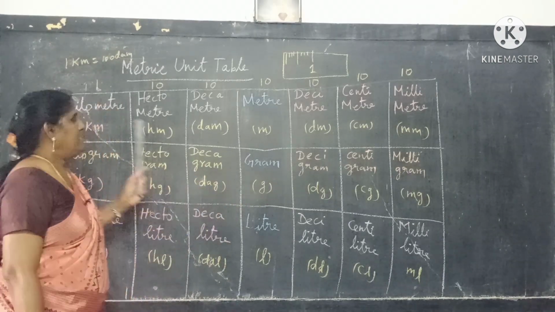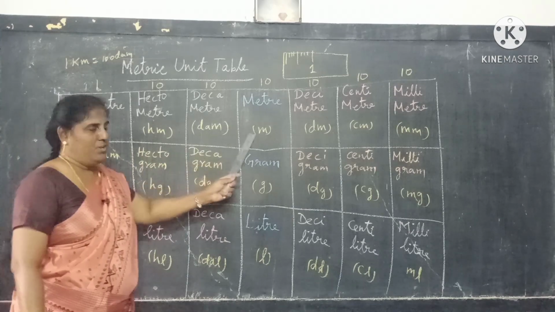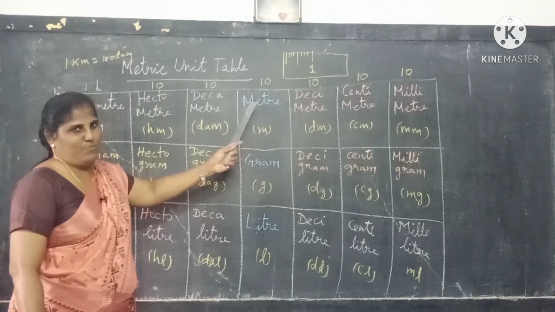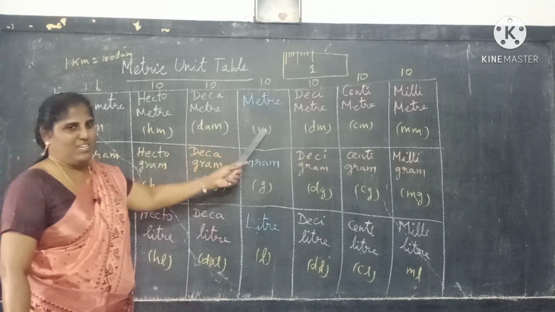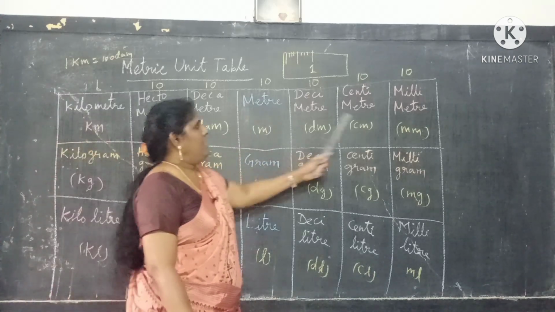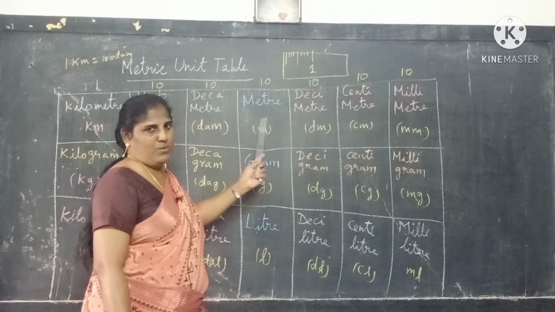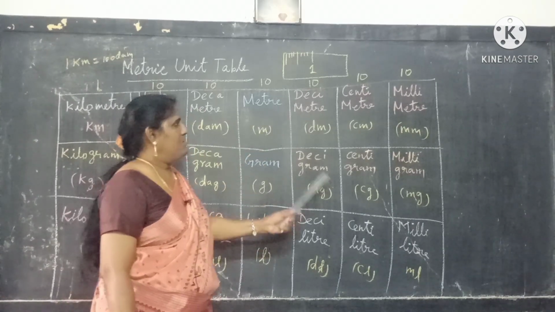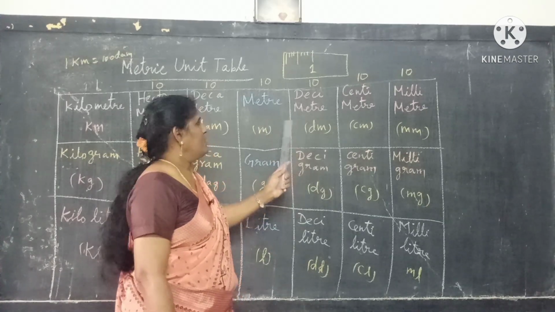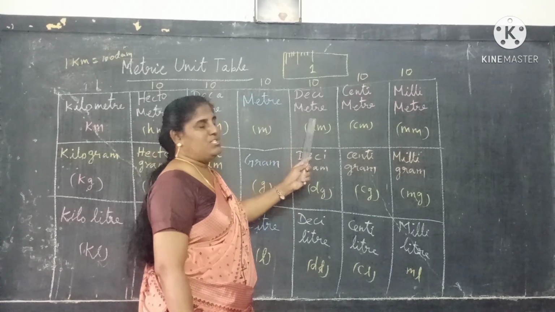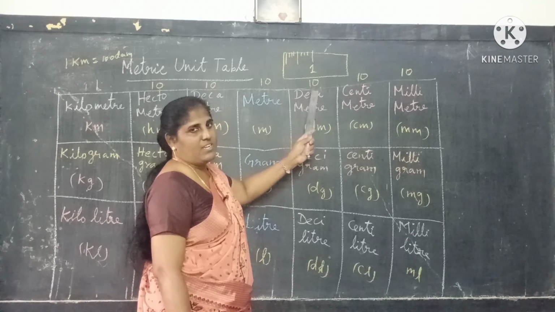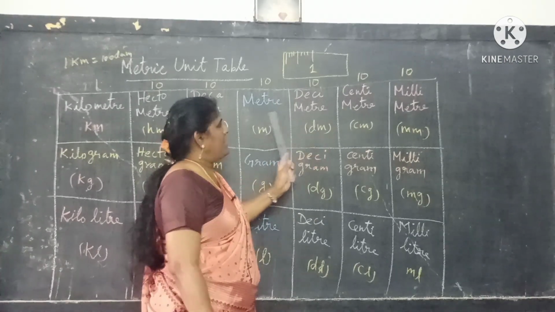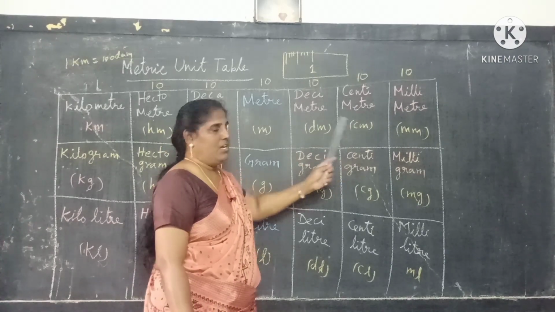So if you want to convert the higher unit to lower unit, you should multiply by the decimal system, by 10 into 10 into 10. Among these, meter is the bigger one, gram is the bigger one, liter is the bigger one. So now I'm going to ask, 1 meter equal to how many decimeter? What is given here? 10. So 1 meter equal to 10 decimeter. 1 meter equal to how many centimeter?